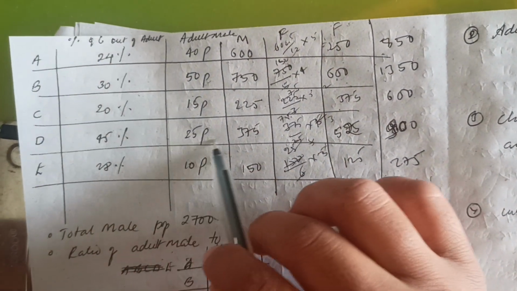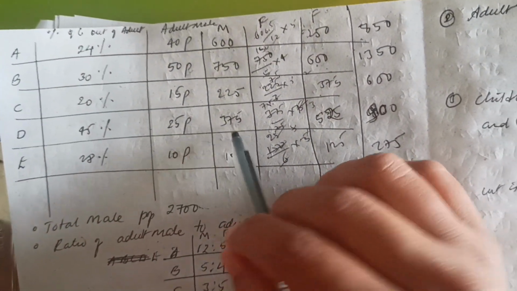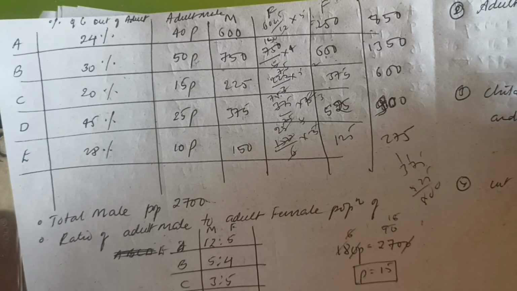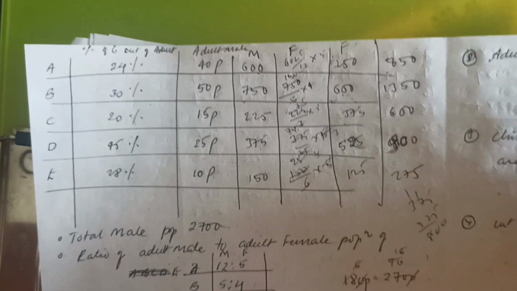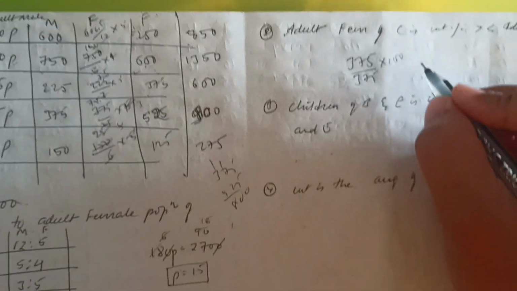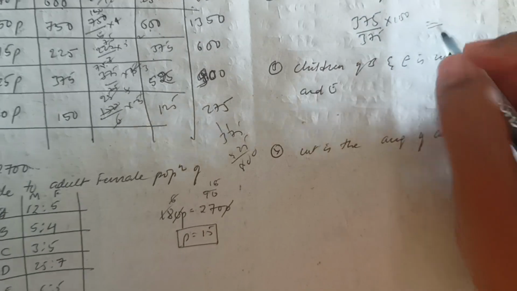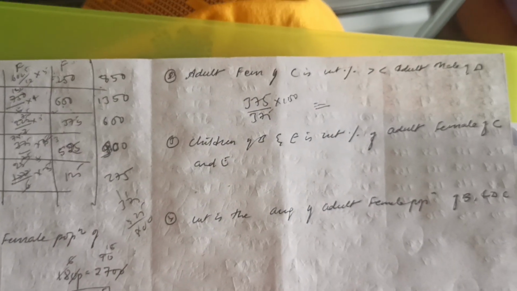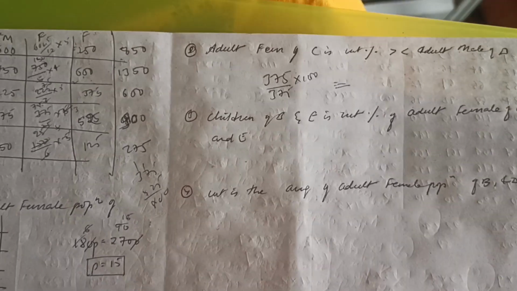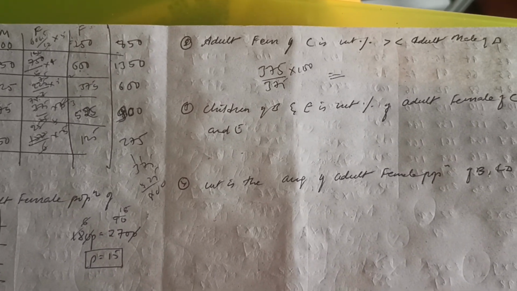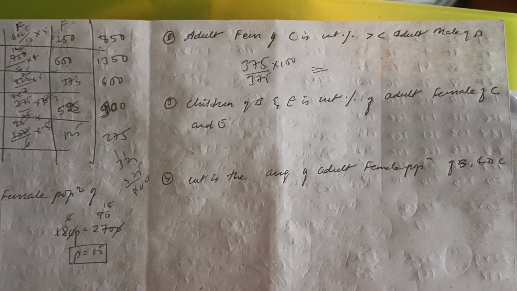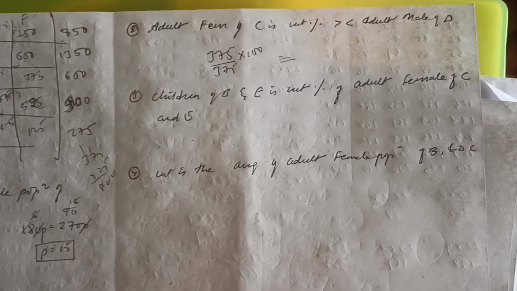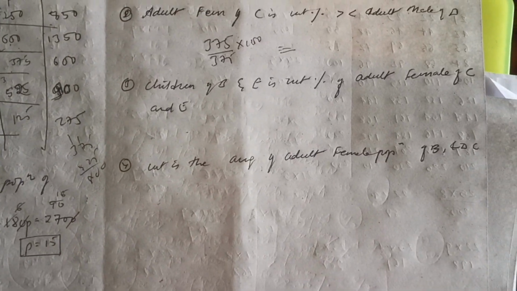Adult male of D, it's 375. So it is not even greater than or less than, it is actually equal. Okay, so next move on to the next question.